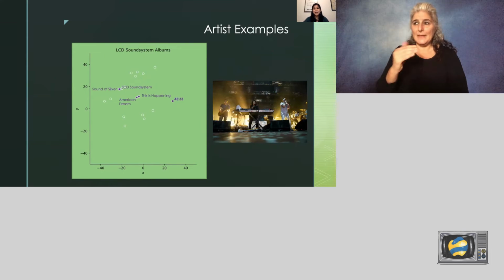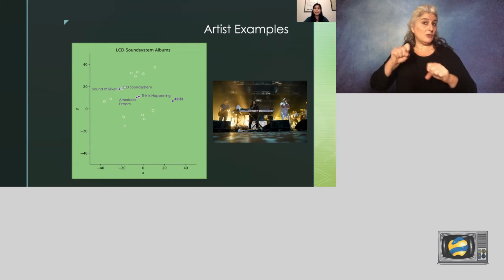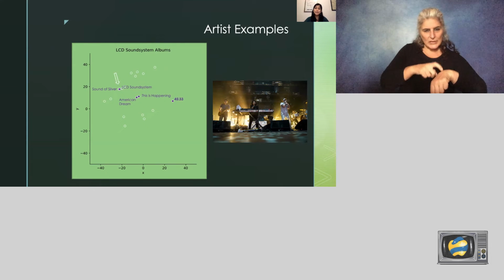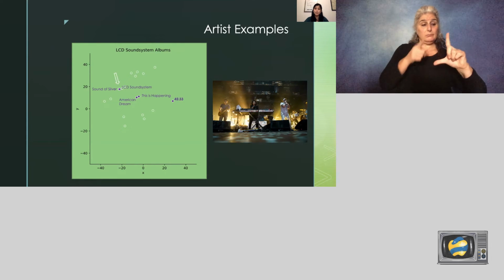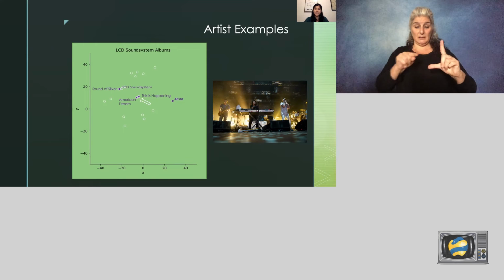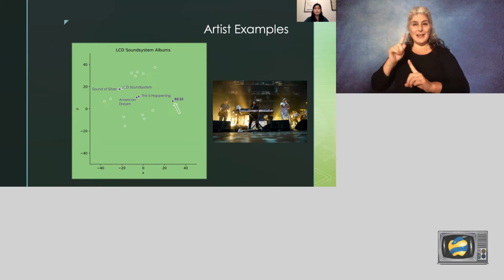LCD Soundsystem's albums seem to cluster based on time period. The 2 on the left are their first 2 studio albums, and the second pair in the middle are later on in their career. This last one is an album that's just one 45-minute long track, which explains why it's separated from the others.